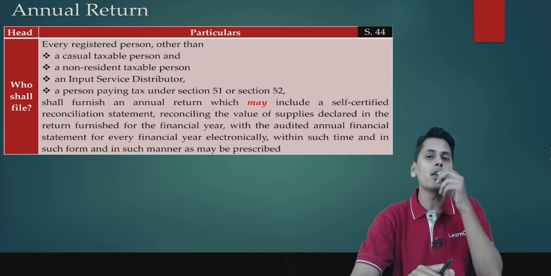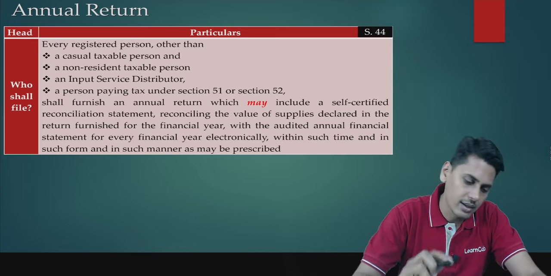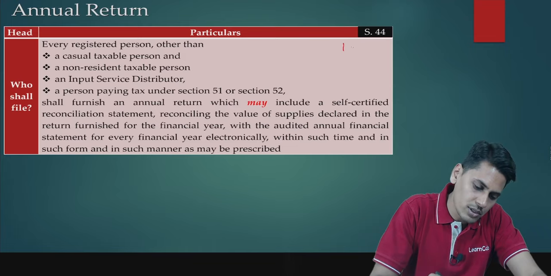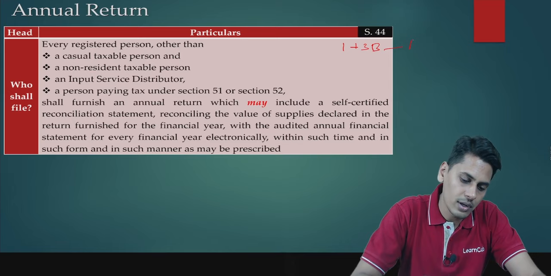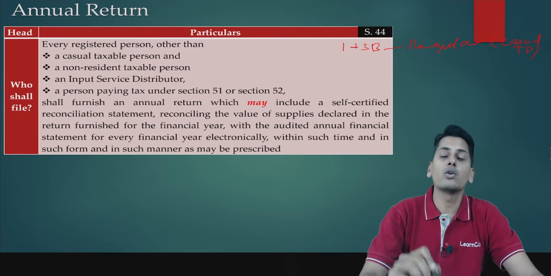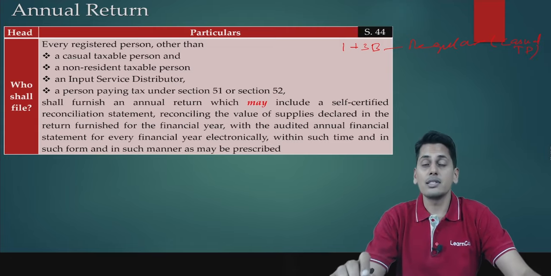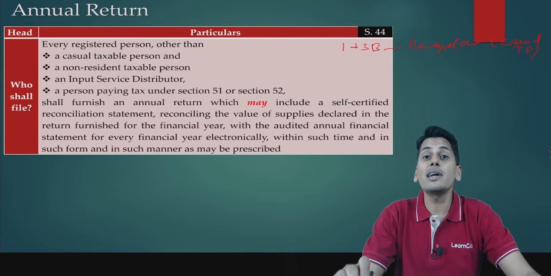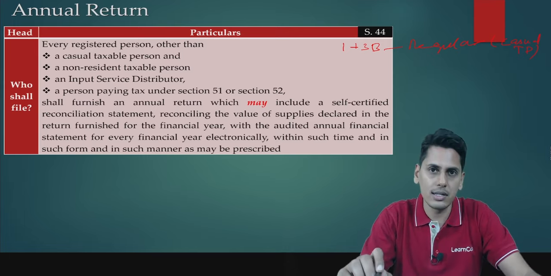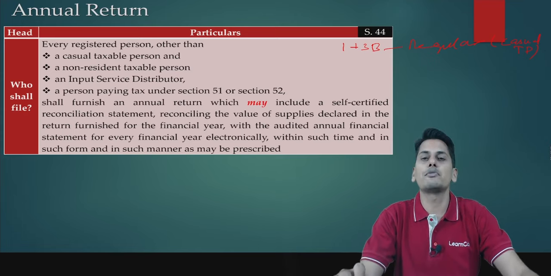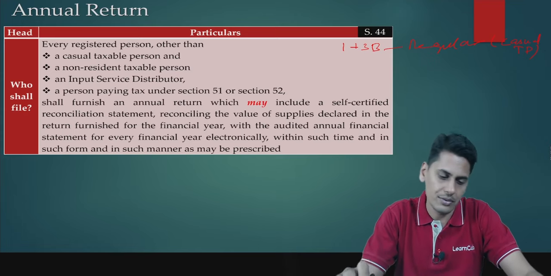Now friends, what are the periodical returns which are supposed to be filed? You had GSTR 1 and GSTR 3B. That was for a regular person, including a casual taxable person. Casual taxable person, friends, if you could recollect, there was no separate return. Whatever is the return which a regular person is going to file, the same return needs to be filed by a casual taxable person as well.